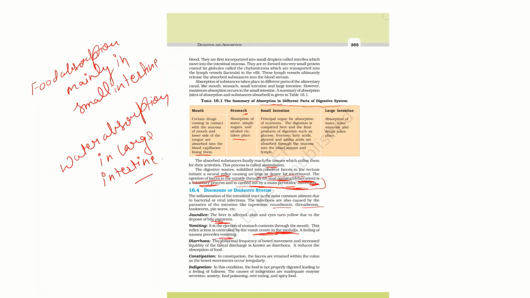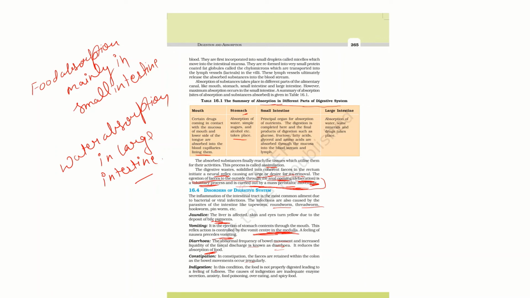Next is diarrhea. The abnormal frequency of bowel movement and increased liquidity of the fecal discharge is known as diarrhea. It reduces the absorption of food, and dehydration is also a result of diarrhea, as it reduces the absorption of water. Constipation: the feces are retained within the colon as bowel movement occurs irregularly.